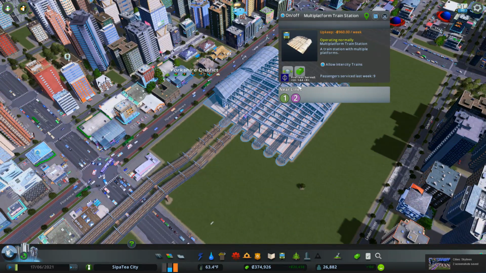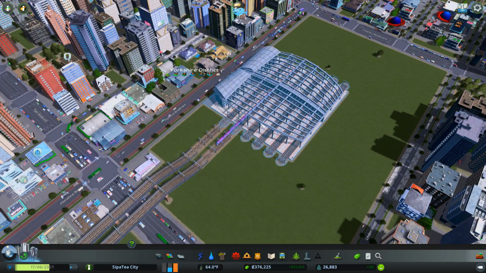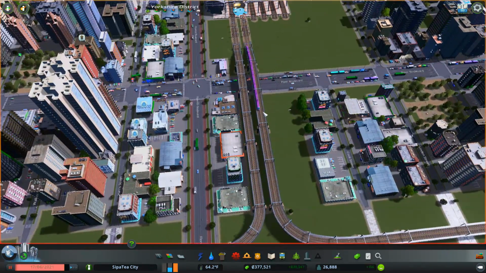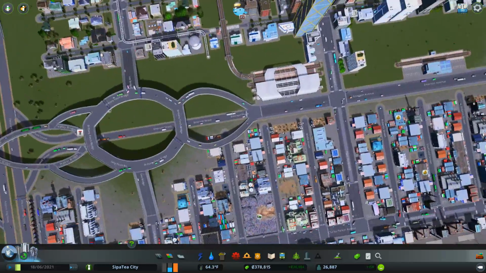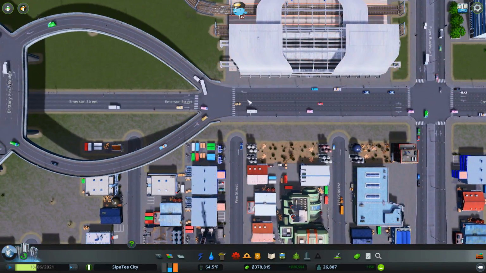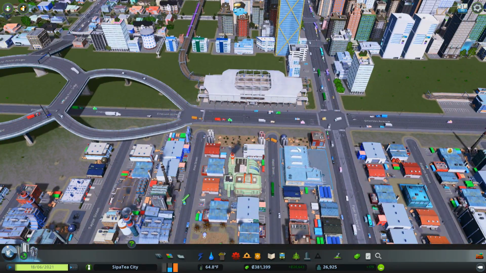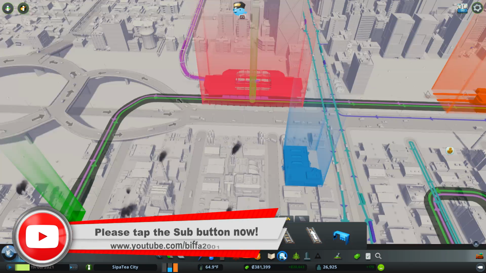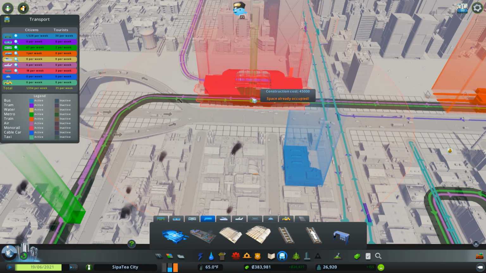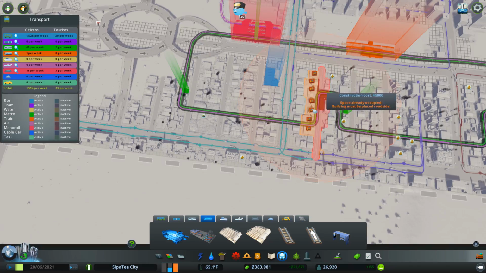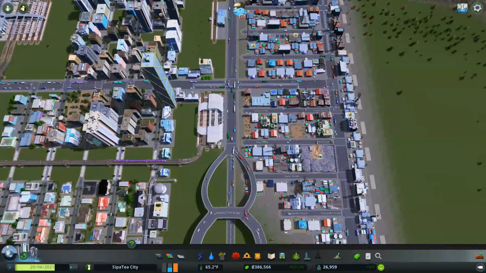Perfect. Right, let's see what's going on with our routes then. People serviced last week 9. Yay, 10. People are being serviced and going. There we go. So how many people are on this train? 4% full. 3 people going over here. And then we want it easy for people to get over here without necessarily crossing the road there. This may change into a normal train station. In fact, I'm thinking it probably will. How big is it? It's a lot smaller. And it may actually be put right in the middle here somewhere. Oh, there's a train station right there. Look, we could use that one, couldn't we?